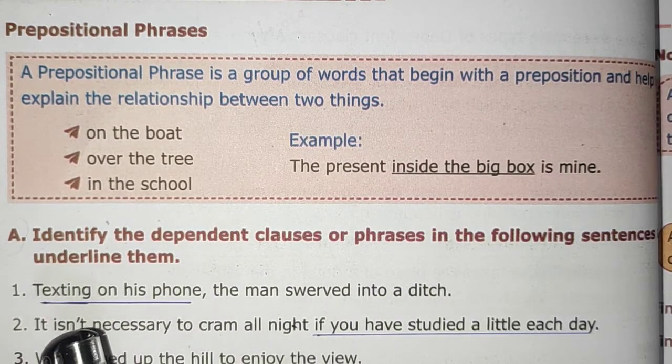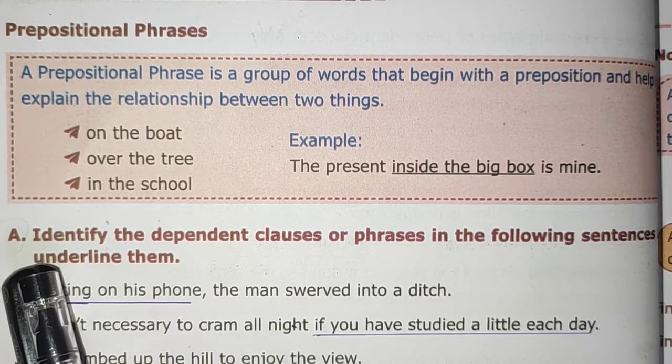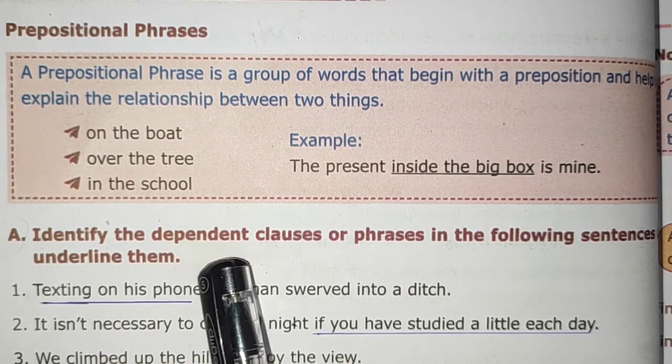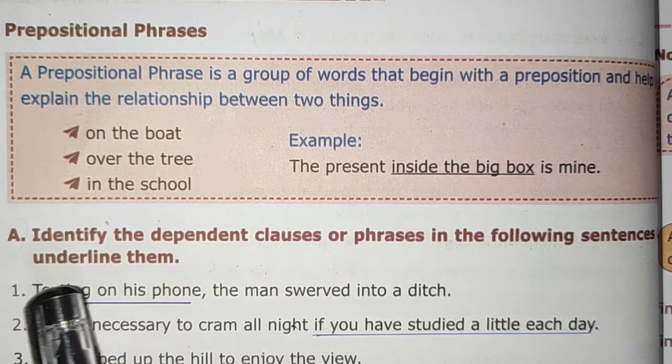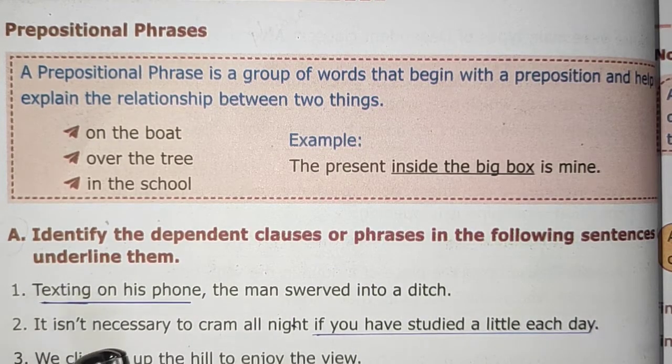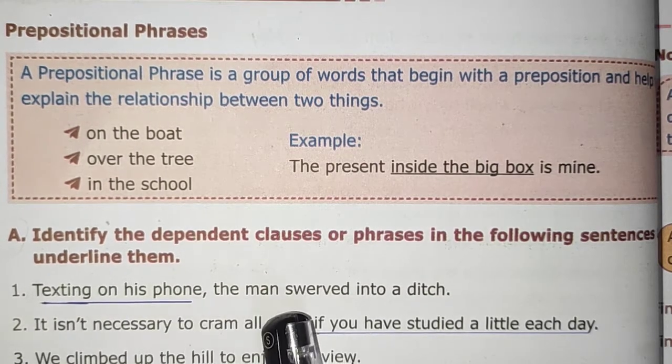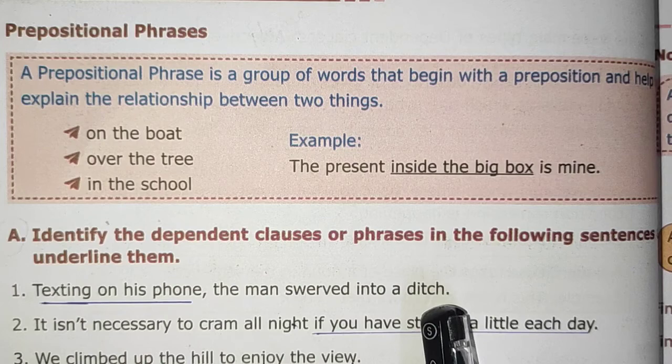Now let us see the exercise. Identify the dependent clause or phrase in the following sentence and underline them. Texting on his phone, the man swerved into a ditch.